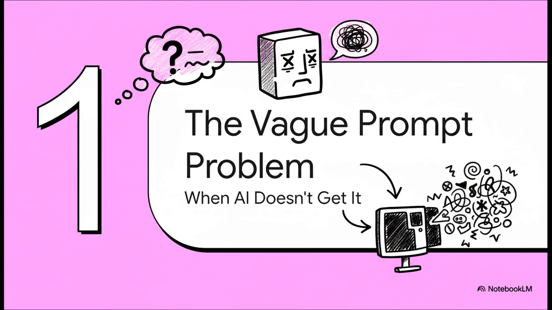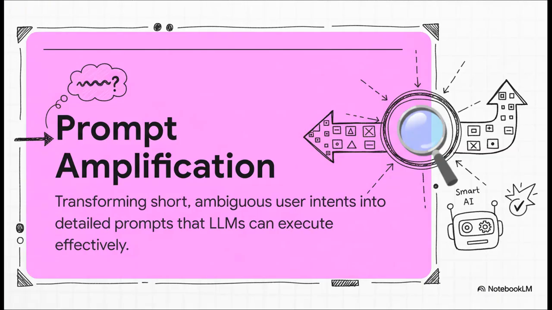Okay, Section 1, the vague prompt problem. Or, when your AI just doesn't get the memo. And yeah, we have all been there, haven't we? You're trying to get a quick answer from an LLM, you fire off a short query, and the result is just disappointing. That's the problem in a nutshell. Our human shorthand, all the context we carry around in our heads, just doesn't click for a machine that needs super explicit instructions.